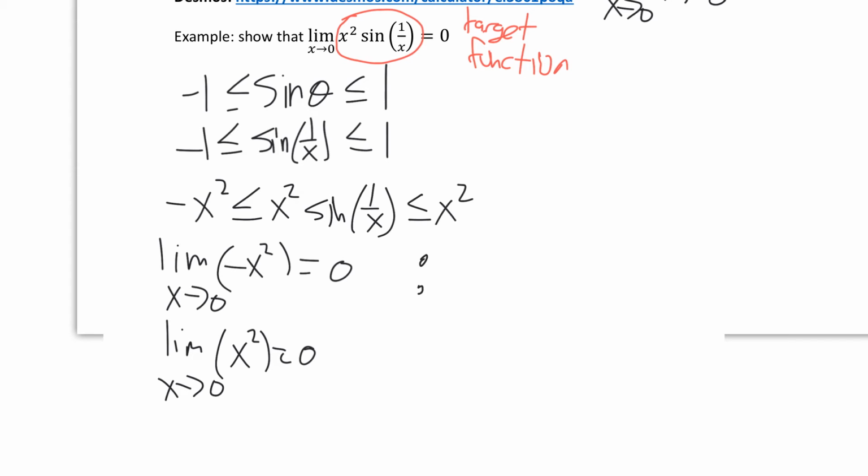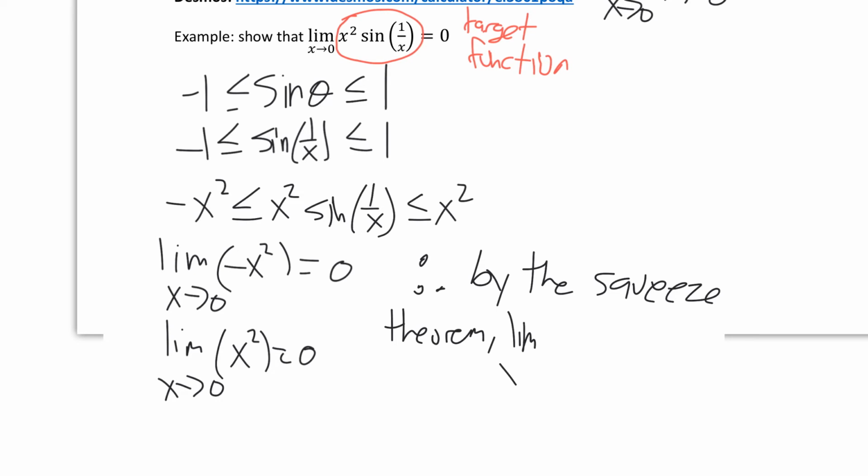Therefore, by the squeeze theorem, the limit as x approaches 0 of x squared sine 1 over x is equal to 0. And so we've shown, like the example requested, that this limit equals 0.